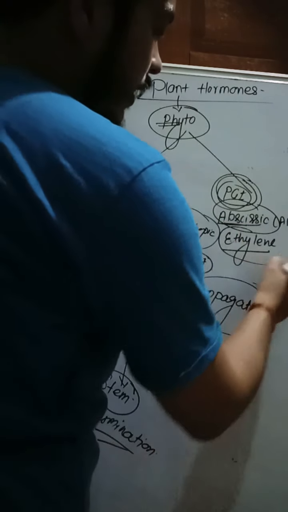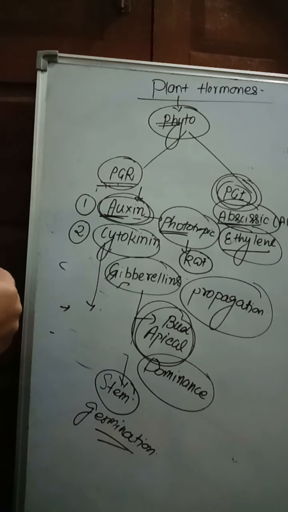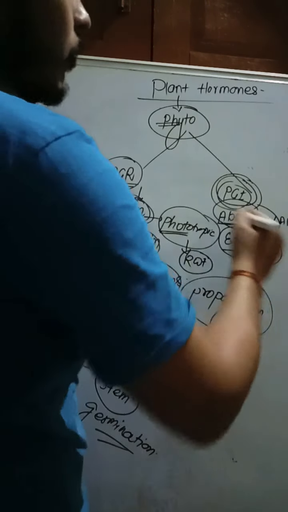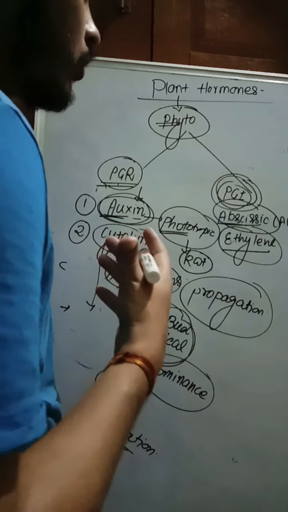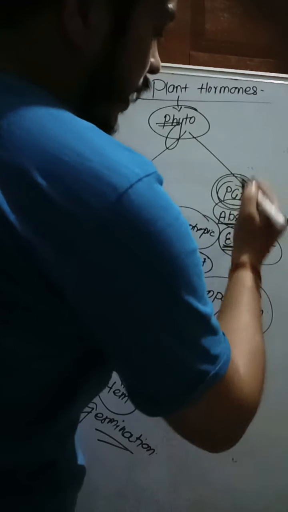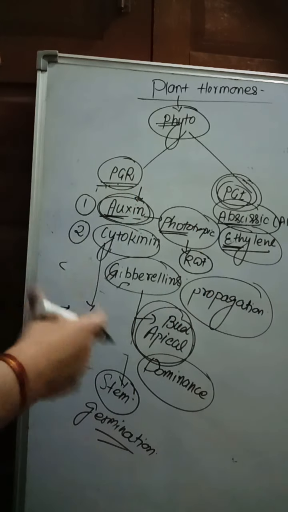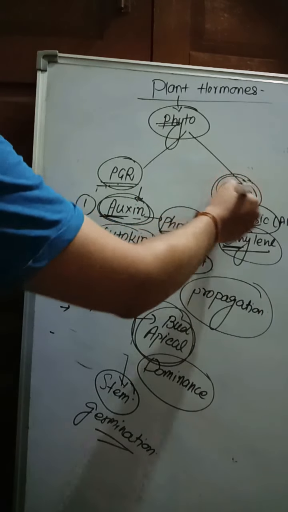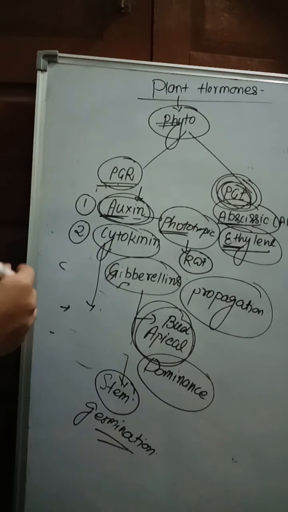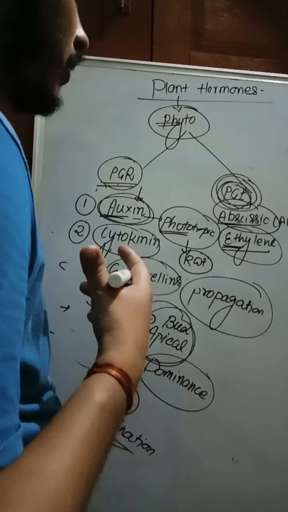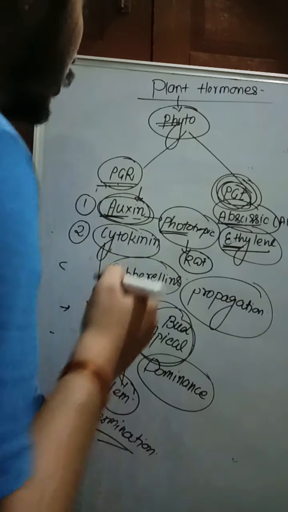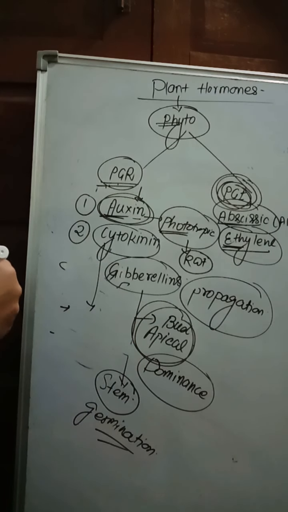Next is ethylene. Ethylene is a gaseous hormone. This type of hormone is very important. It plays a role in the ripening of fruits, and ethylene inhibits stem elongation, because it is a plant growth inhibitor. So that is the function of all the plant hormones.